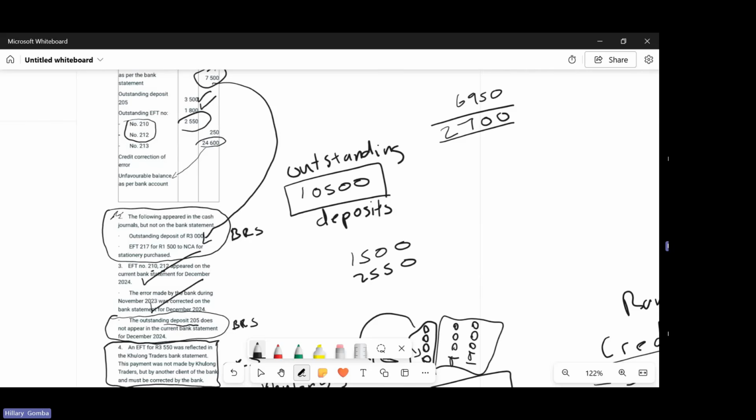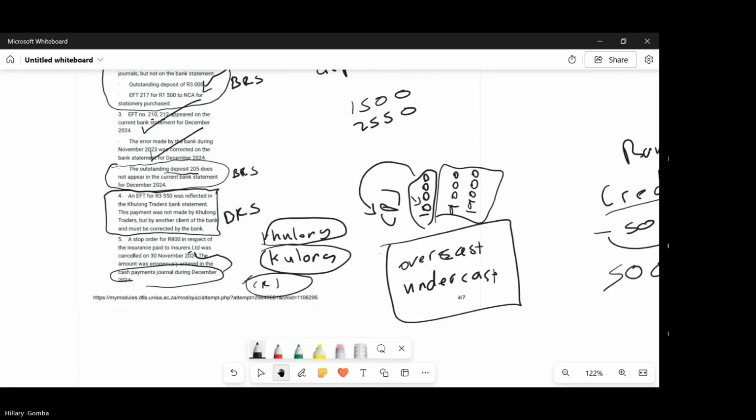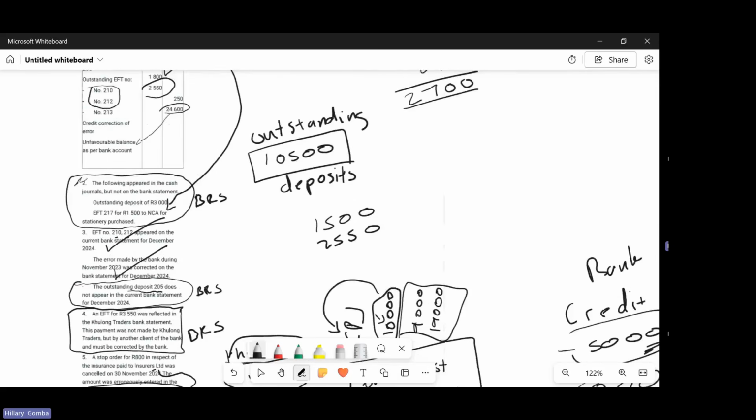And then do we have any other payment that did not appear? I'm only seeing those two. So if it's those two, you just add the amount, which is 2550 plus 1.5, which you get 4050. Are we all getting the same amount? Yes.